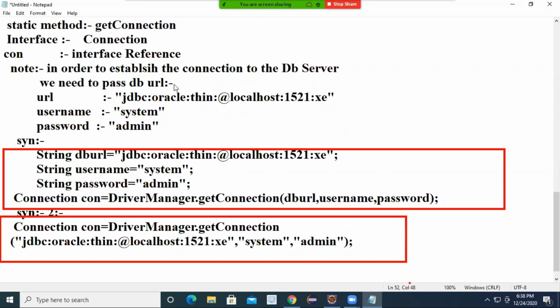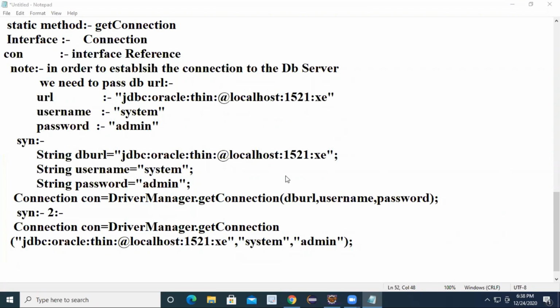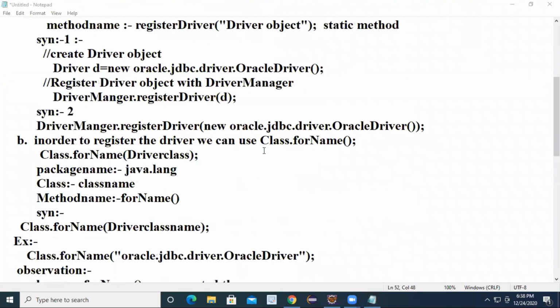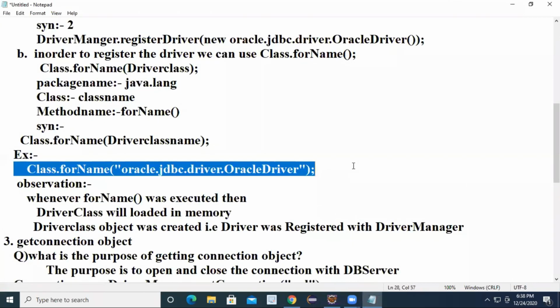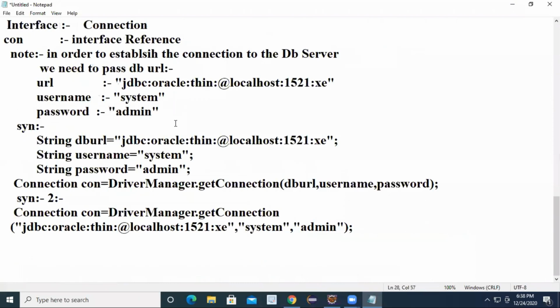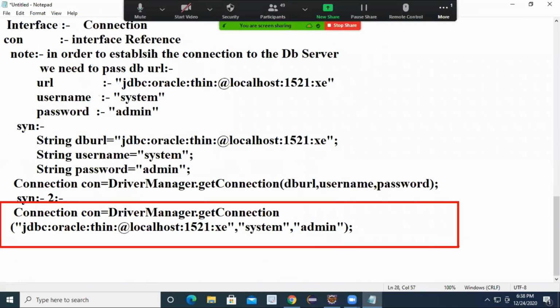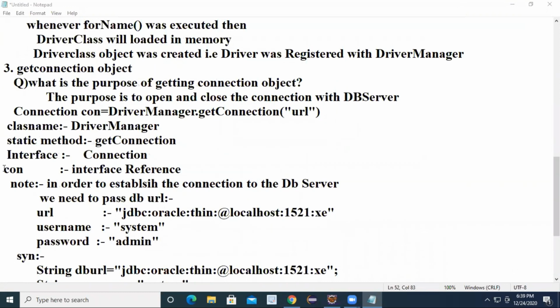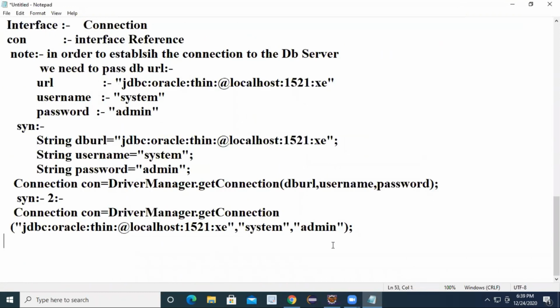Are you following, everyone? These are very easy steps. Step number 1, import the package. Step number 2, register the driver with driver manager, mostly by using Class.forName. Next, get the connection with the database URL, the location of your database, and username and password. Now we are communicating with the database by using getConnection, which returns the connection object.